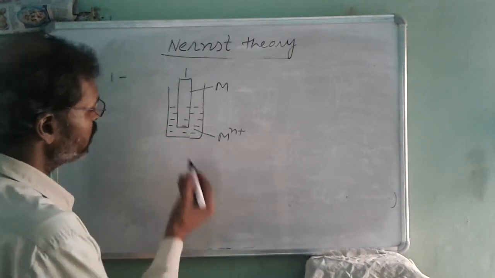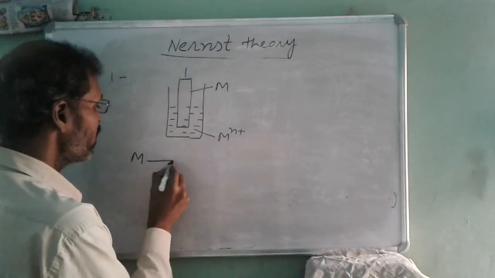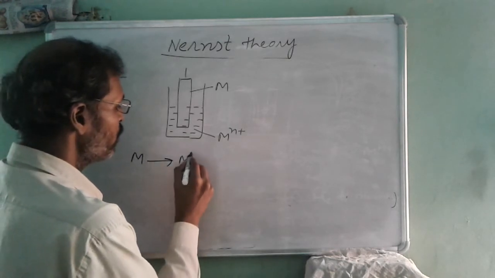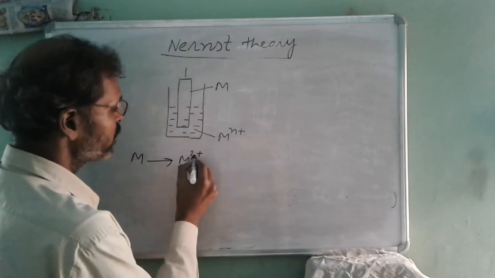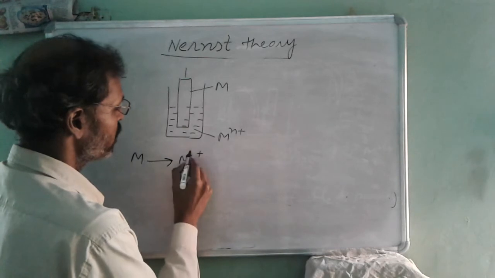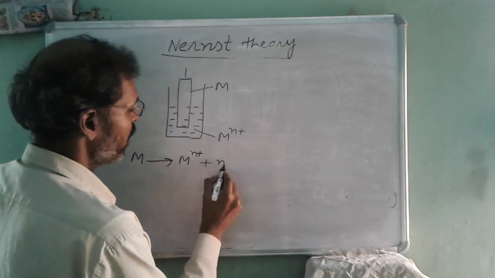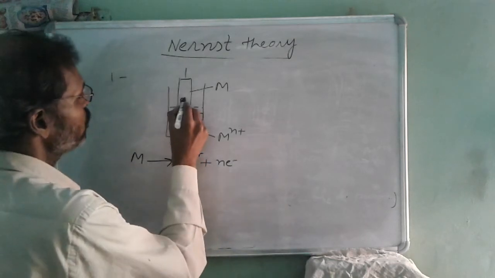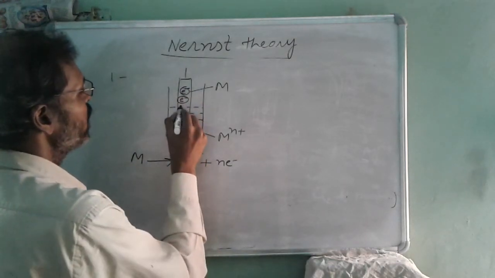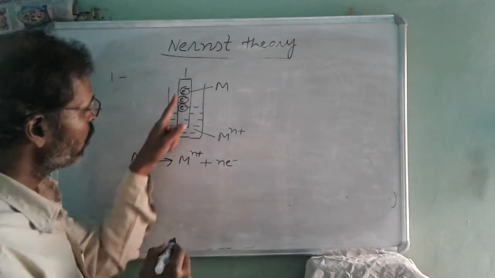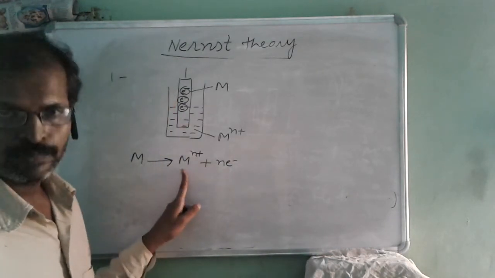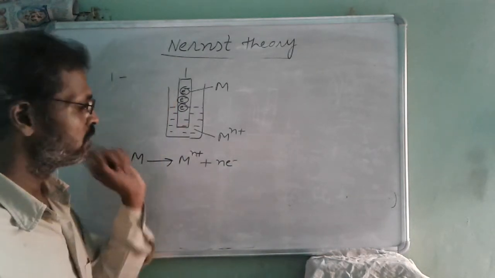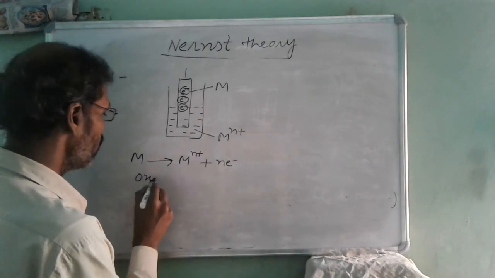The first type of reaction is that the metal will get dissolved into the salt solution as Mn+, removing the electrons, and electrons will be deposited at the outer surface of the metal. This is possible, it will lose electrons. This type of reaction is called oxidation.